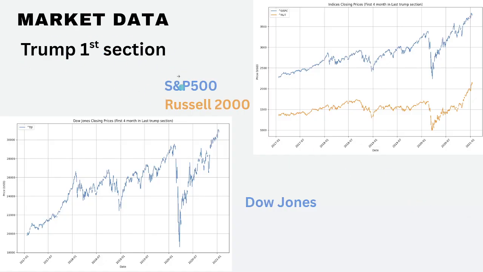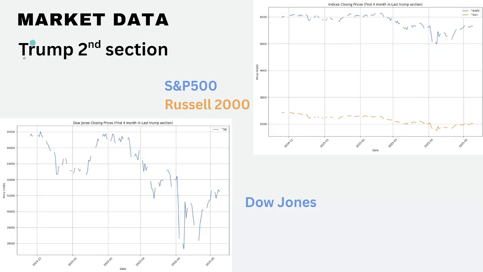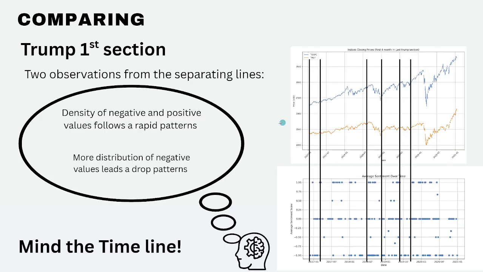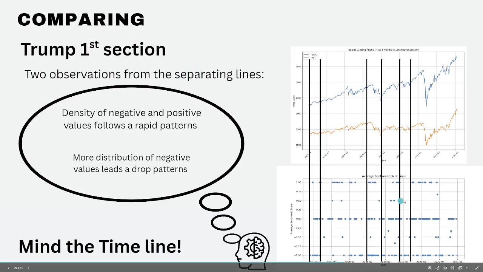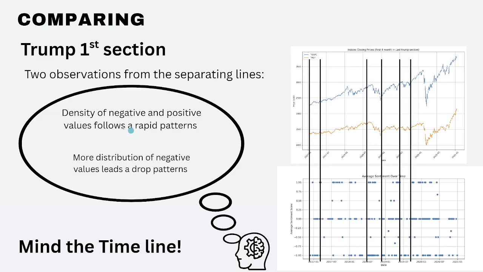And here's the market data for the first term. For the second term, the same index actually presents very similar patterns, so I just use one index for analysis. There are two observations from the first term. We can see these separating lines, and be careful with the time scale on the time axis.